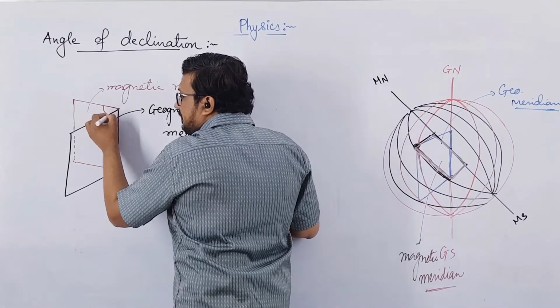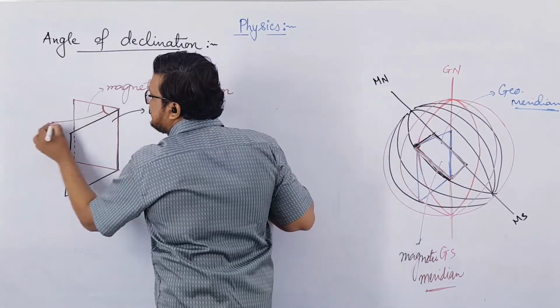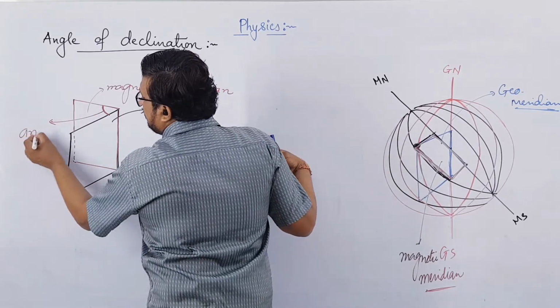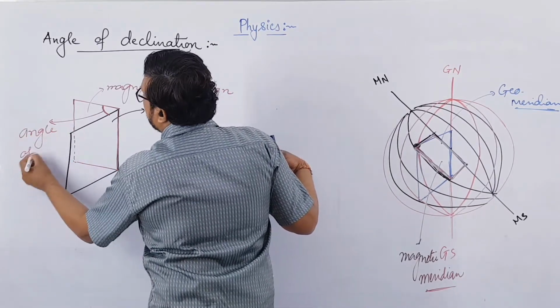Then the angle between these two meridians will be known as the angle of declination.